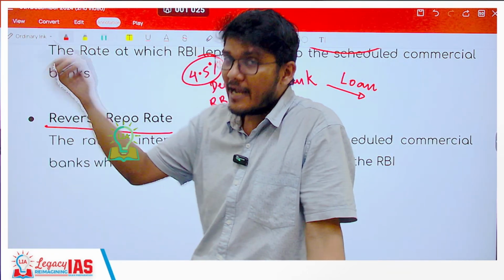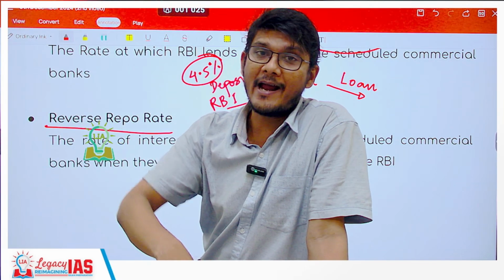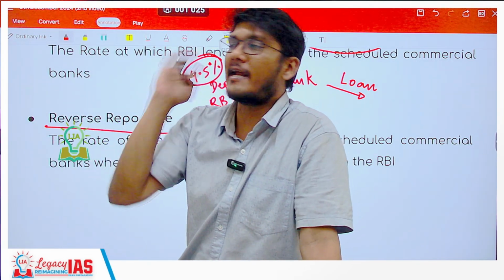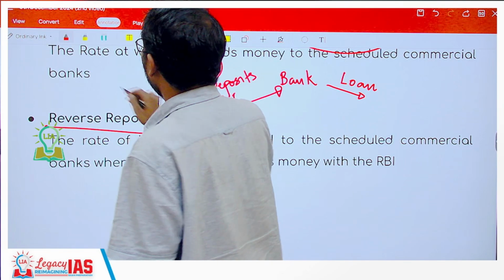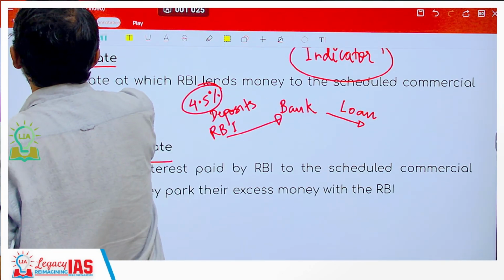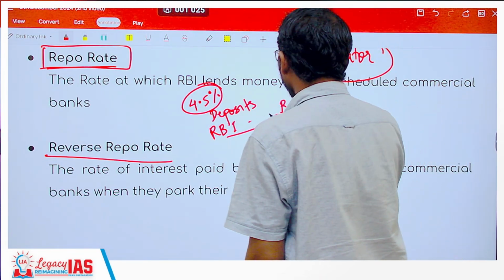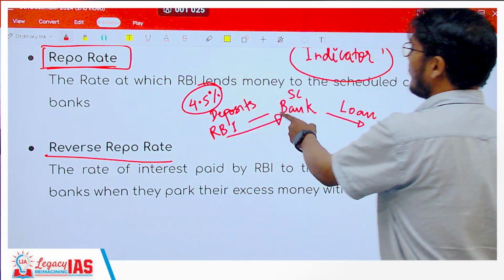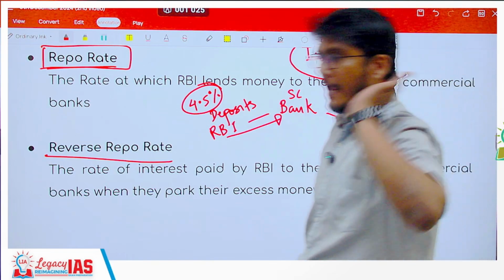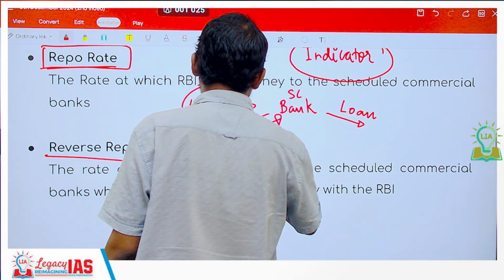So when RBI gives a loan to the scheduled commercial bank, it will also charge an interest rate, and that interest rate is known as the repo rate. The rate which RBI will charge to the scheduled commercial bank to give loans to them. And this is, let's say, 6%.